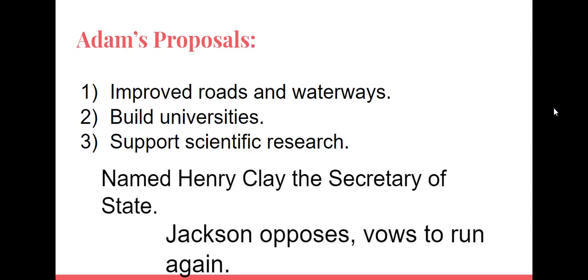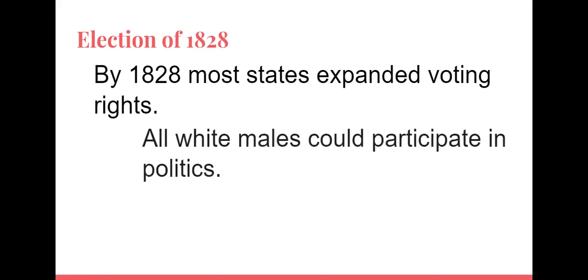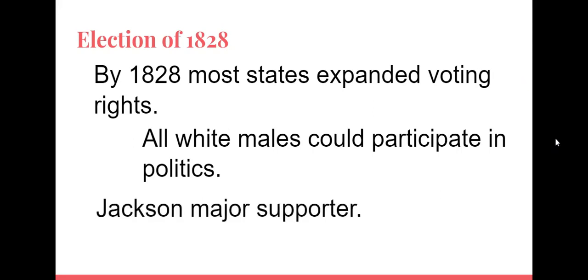So Adams is named president by the House of Representatives, and 4 years passes. Each president gets 4 years. And so we have the election of 1828. And so by 1828, most states expanded voting rights. Prior to 1828, only land-owning males, white males, could vote. And so if you owned land, that implied that you had some type of wealth. So while Adams was liked by the common man or the common person, if they didn't own land, they didn't get to vote anyway. So now in 1828, all white males could participate in politics.